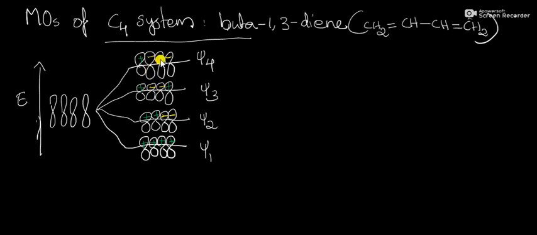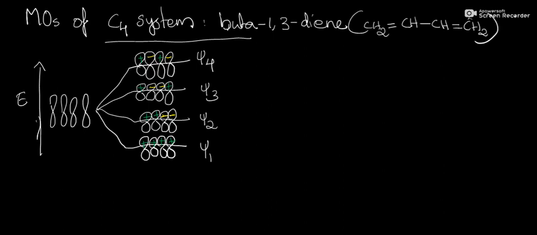Then another higher molecular orbital called Psi4 has three nodes: this is one node plus minus, this is another node minus plus, then this is also a node plus minus. Then the symmetry is plus minus plus minus. And this is a highly energetic molecular orbital that belongs to the anti-bonding molecular orbitals.